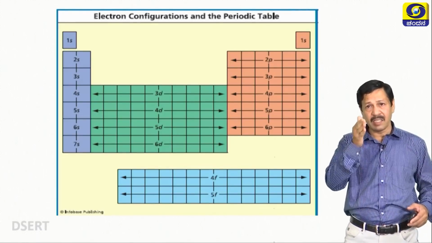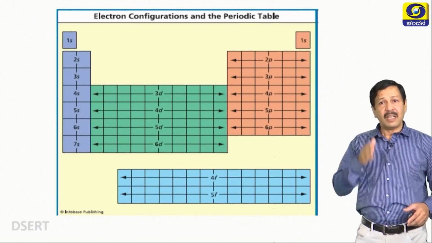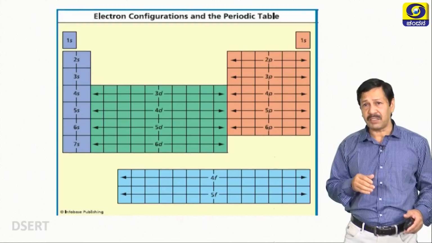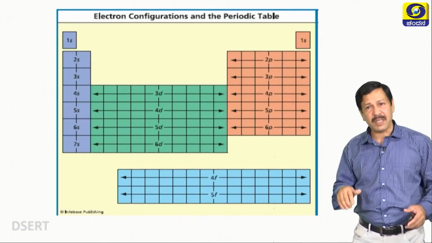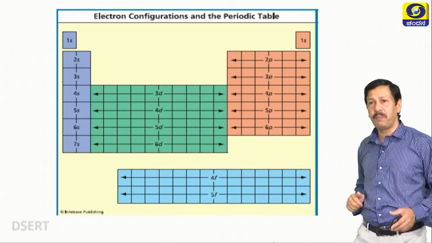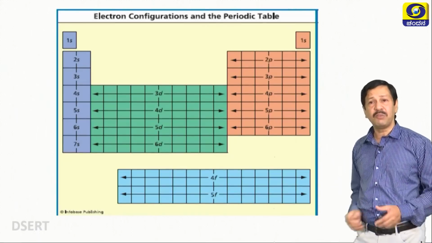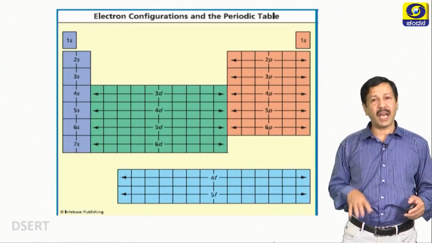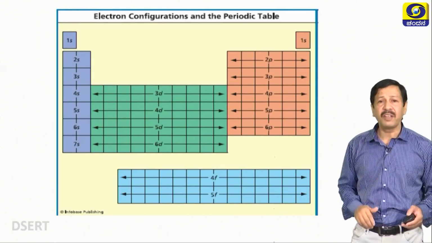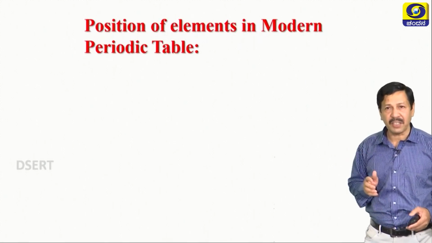Now, you are seeing here S block, D block, P block and F block elements. First one, the bluish purple colored one, is nothing but S block elements. In the middle, the greenish one represents D block elements, and on the extreme right side you are seeing P block elements. At the bottom, sky blue color or navy blue, what you call, this is F block elements. Thus we have 4 blocks. That means atomic number and electronic configuration are interrelated and they are the basis of modern periodic classification.